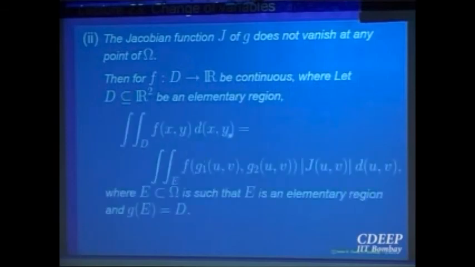Okay, then for any function of two variables defined in a domain D, if it is, say, continuous, I want to integrate this quantity f(x,y) over D. Keep the one variable case in mind, f(x) dx over a to b. In the new variables, f of g1(u,v), g2(u,v), f evaluated in terms of the new variables, f composite g at t, right? One variable thing. So f evaluated with respect to the new variables, instead of g prime, now the absolute value of the Jacobian is entering the picture. Absolute value of the Jacobian du dv. So you can say essentially dx dy is equal to Jacobian times du dv.